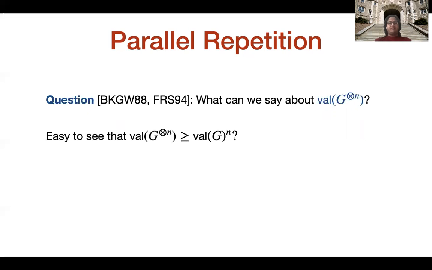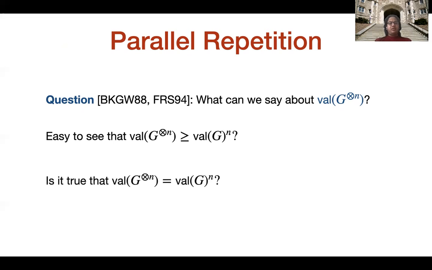This can be seen by the following observation. Suppose there is a strategy for the players for the game G. Now when a player receives n copies of questions, the player independently uses that strategy on each of the copies. And it is easy to see that the value achieved by this strategy is val(G) raised to the n, since the players must win in all copies.